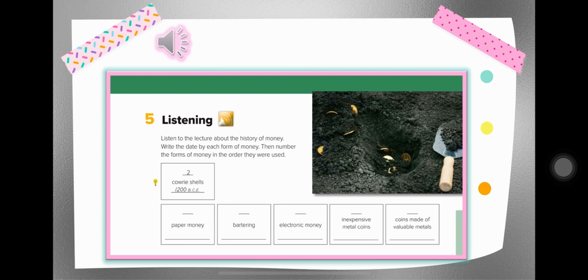By 800 CE, the first paper money had appeared in China. This form of money eventually became common around the world. At one point, people probably thought the cowrie shells were going to be used forever. That's how many of us think about coins and paper money now. But money is likely to continue to change.